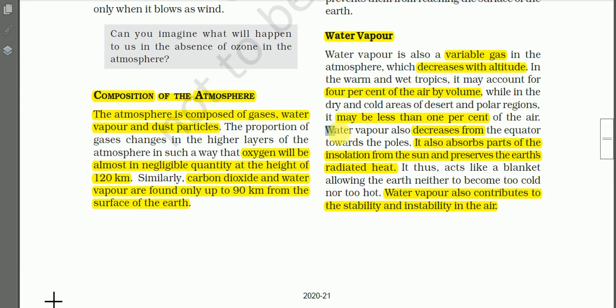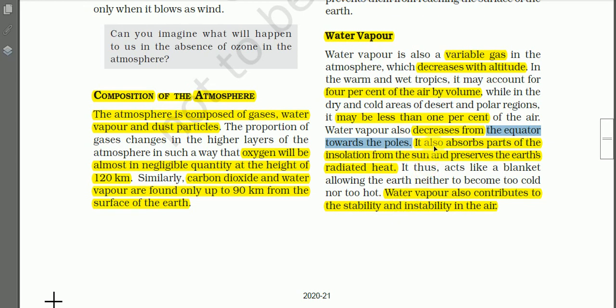And water vapor also decreases from the equator towards the poles. That means near the equator you'll find a high concentration of water vapor, and the proportion decreases as you move from the equator towards the poles.